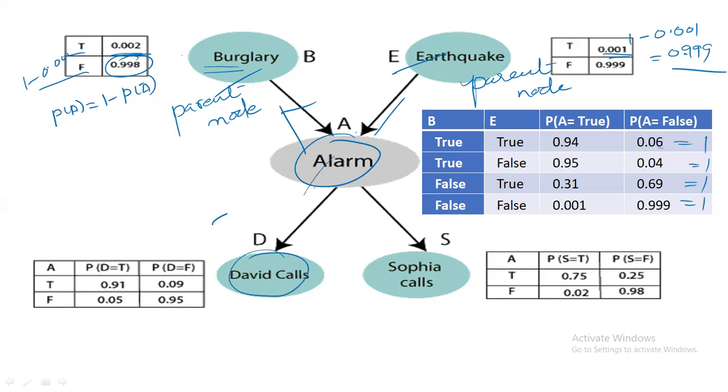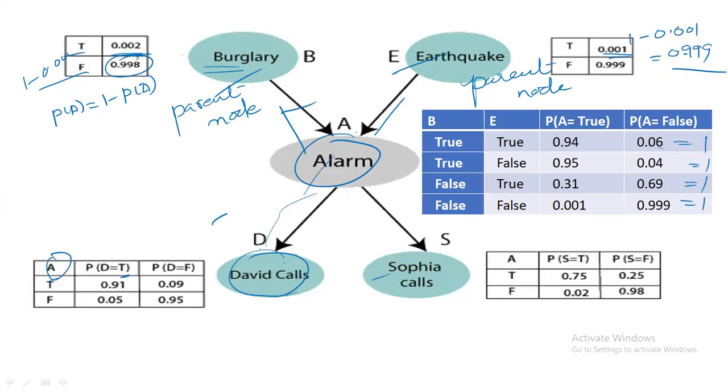Here, David calls when the alarm happens, that is, when the alarm is sounded off. David may call or Sophia may call. But if you compare burglary and David, there is no direct connectivity. It is connected through the alarm, and then it comes to David's call. So here the alarm has been running.